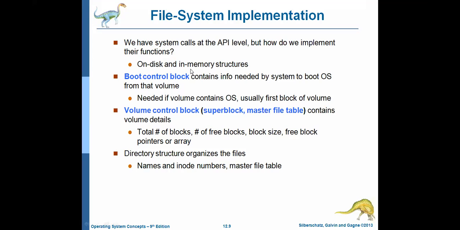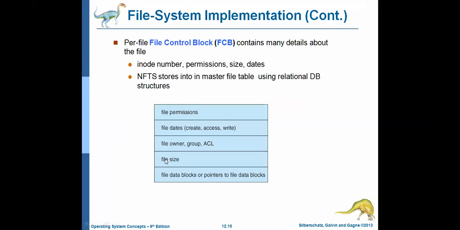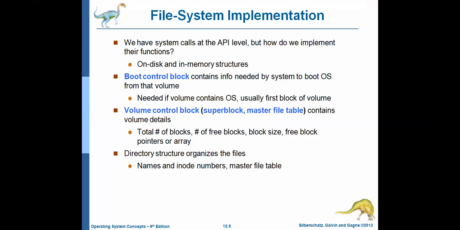Okay, so what is an on disk structure? The structure is usually maintained inside the disk, that is, the secondary memory. The entire on disk structure is divided into four blocks. The first one is the boot control block, the second one is the volume control block, the next one is the directory structure, and the last one is the file control block.